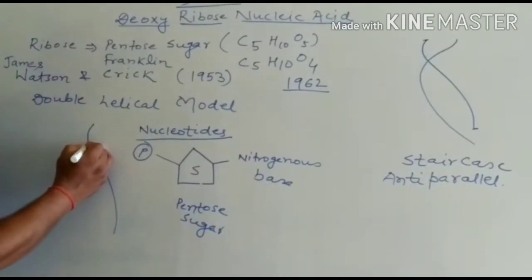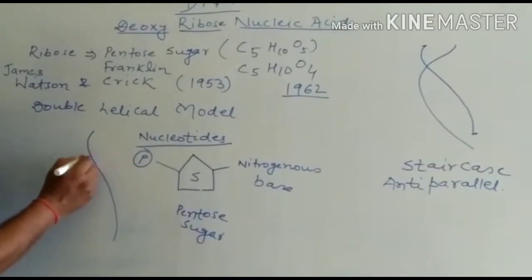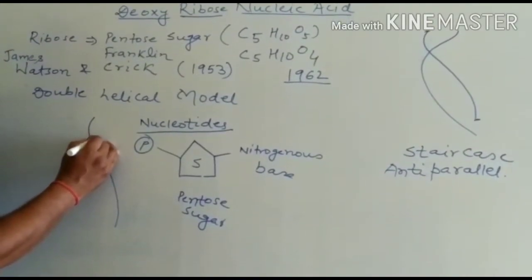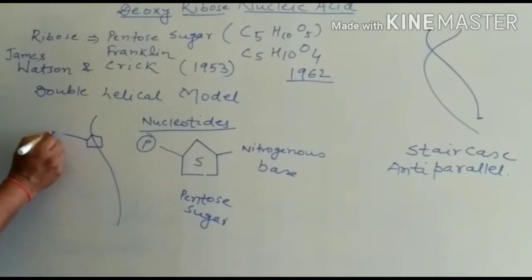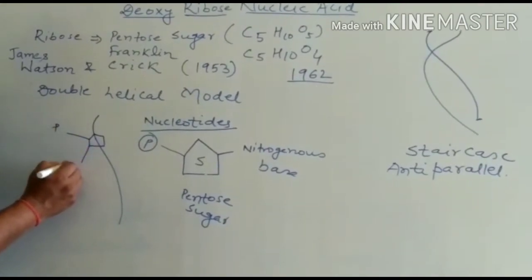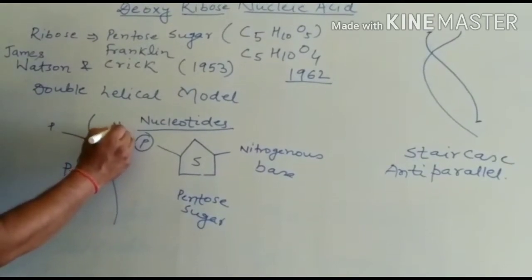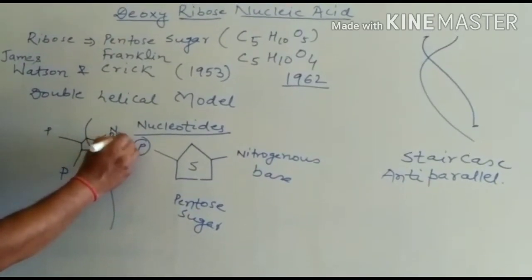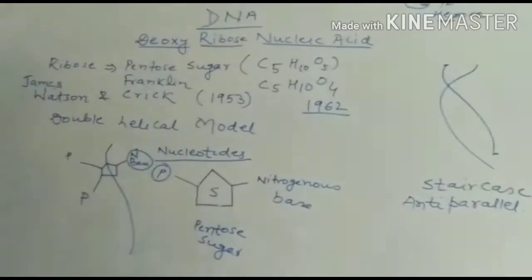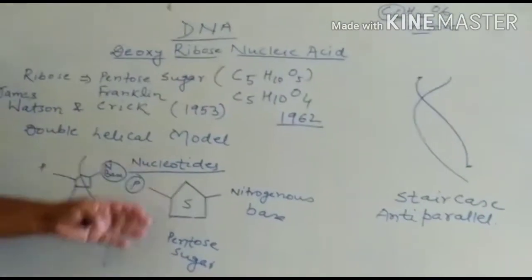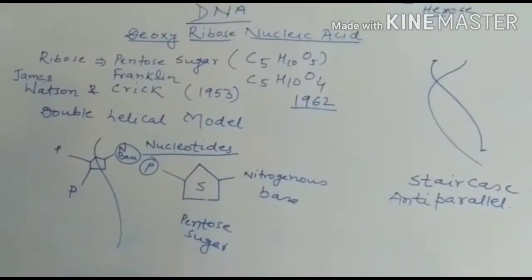Just like, see here, there is a pentose sugar, one phosphate group, another phosphate group is here, and nitrogenous base. Like this, there is the arrangement of nucleotides on one helix.